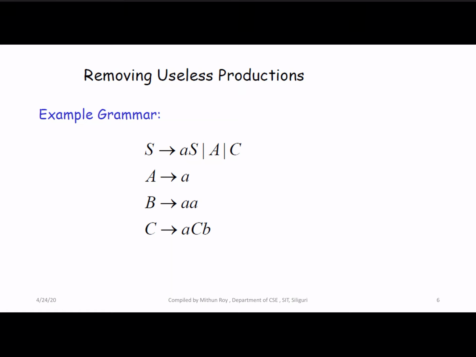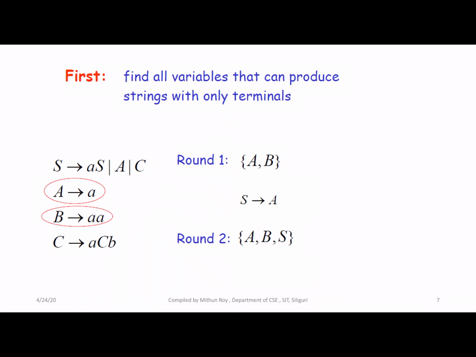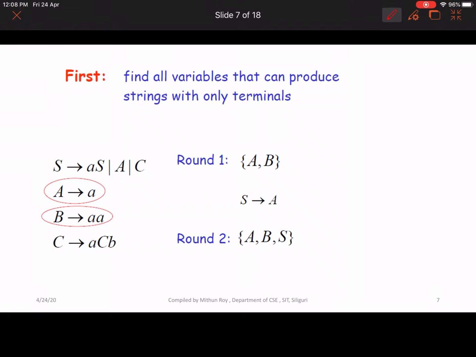Now let's give an example of removing all the useless productions from a given grammar. This is the two-phase method. In the first phase, find all the variables that can produce strings with only terminals. This is your given grammar.